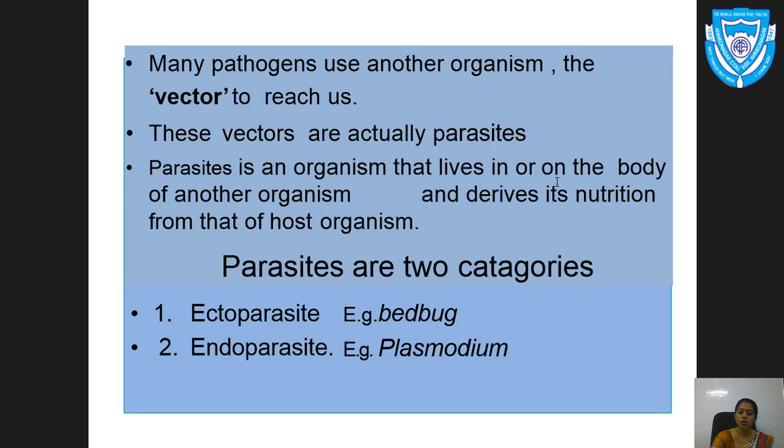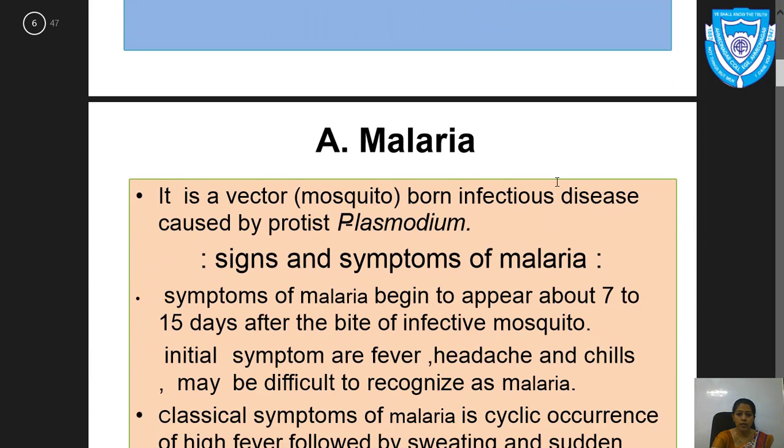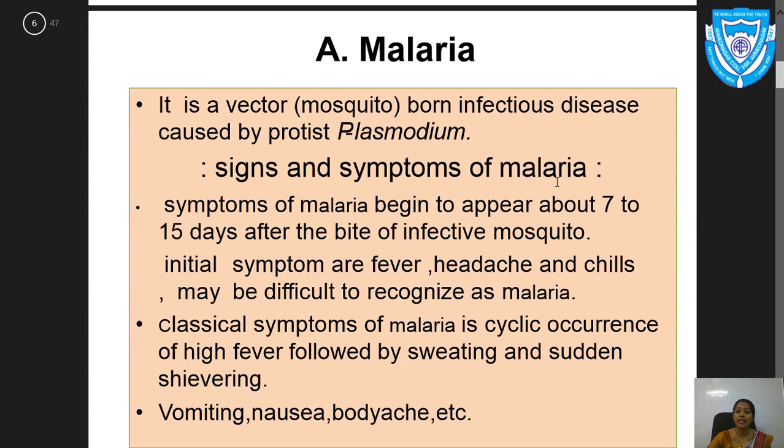Okay, this is all about the introduction: what is disease, and the types of disease, that is the congenital disease and the acquired disease. Acquired disease is divided into two types, communicable and non-communicable. If they are communicable, they use pathogens, and the pathogens are carried with the help of vectors. What are vectors? Vectors are parasites. Then parasites are again of two types, ectoparasite and endoparasite. Got it, student? This is all about the introduction of disease. Now let us start with our first disease, that is malaria.